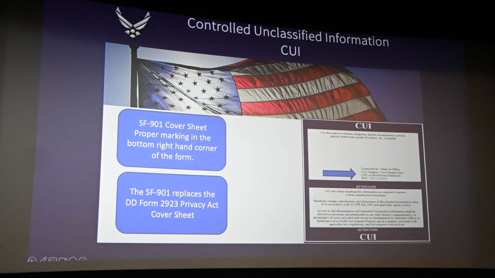In your workplace, when CUI is out on your desk or such, you need to use an SF 901 cover sheet. This is the cover sheet for all CUI documents. This ensures no unauthorized disclosure, so persons who don't have a need to know or privilege to this information don't view it.